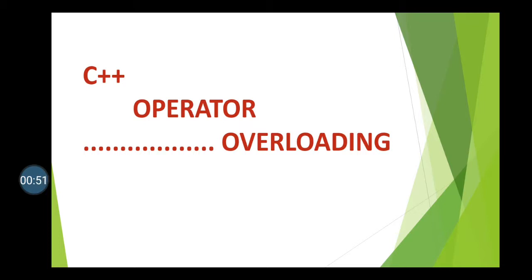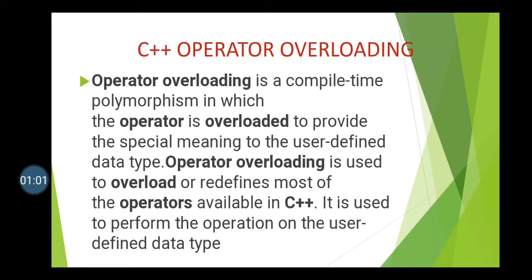Now, polymorphism means more than one form. In C++, our operators also can have more than one form, meaning different tasks can be assigned to an operator. Is that clear? Whenever we assign a different task to an operator, we can say the operator is overloaded.